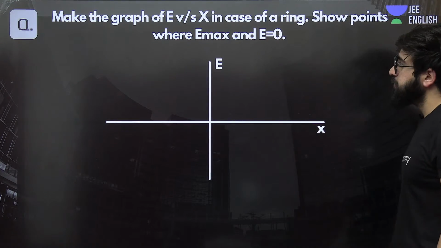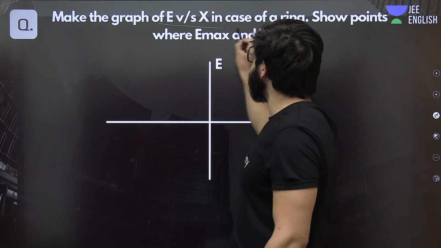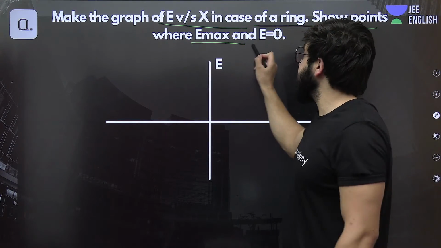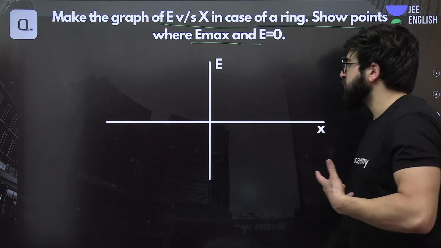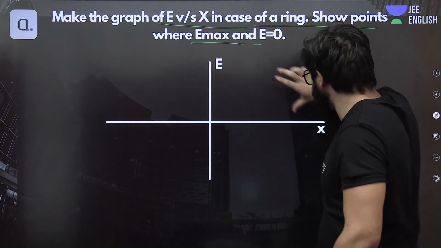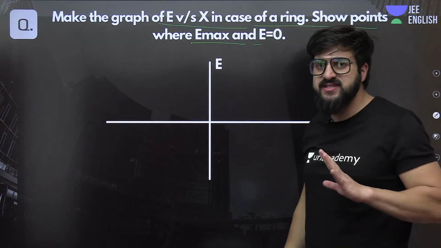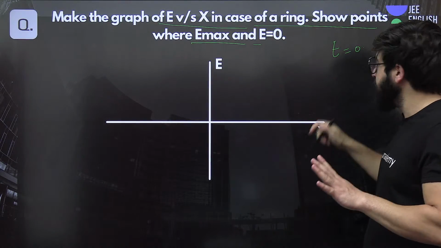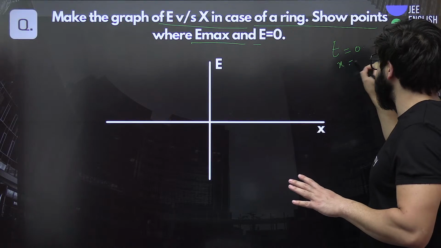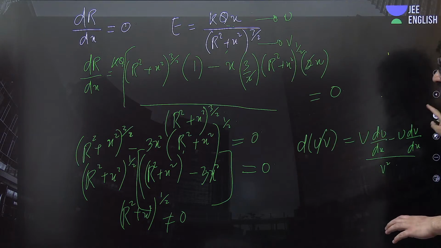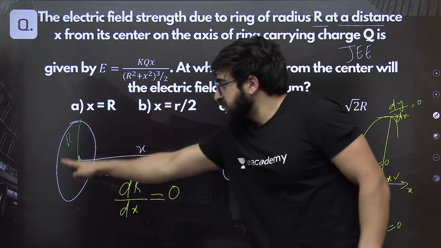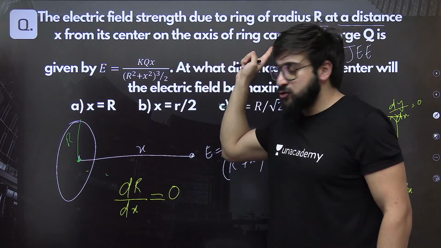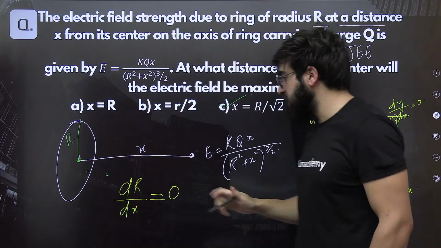Fine. Now make a graph of E versus X in case of a ring. Show points where electric field E is 0. Now see, we are supposed to draw the graph of E versus X where exactly the electric field is 0. We know that electric field is 0 at the center, where X is basically 0. Previously in case of the ring we basically found this one. At this point electric field is 0. We're talking about the ring, electric field is 0 over here.